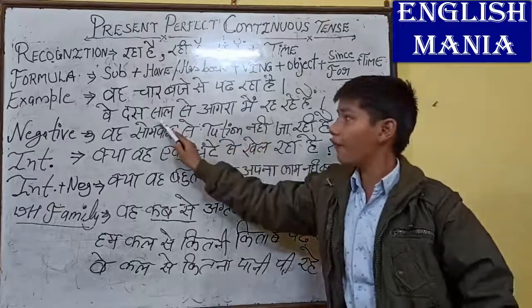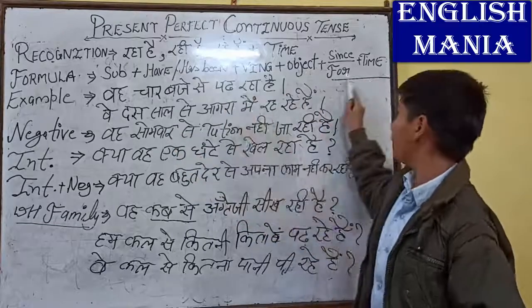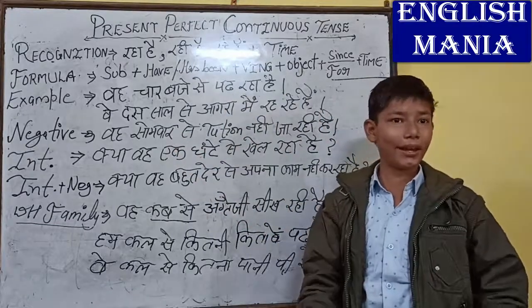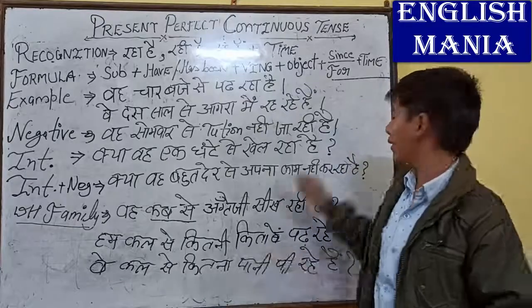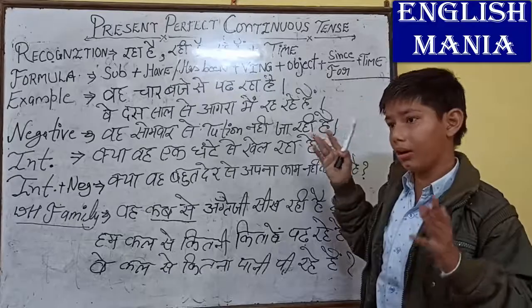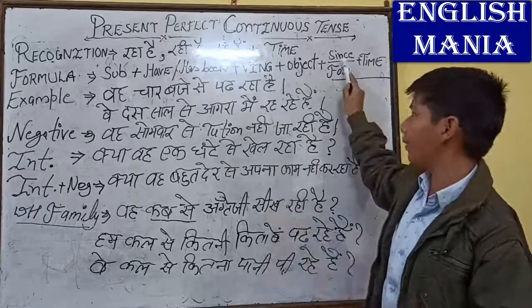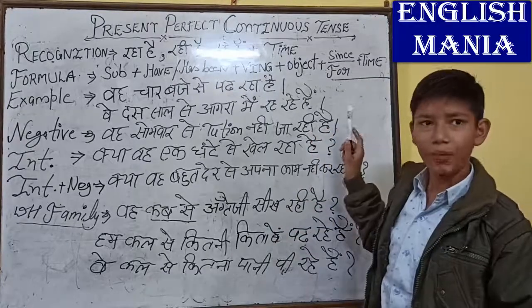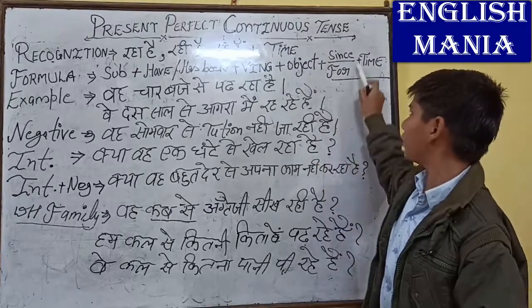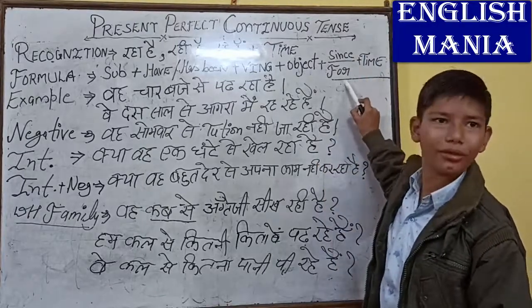So we will use for here. And वह 1990 से रह रहे हैं, वह 2000 से रह रहे हैं, then 2000 is specified, so we will use since here. So I hope you understood the use of for or since.